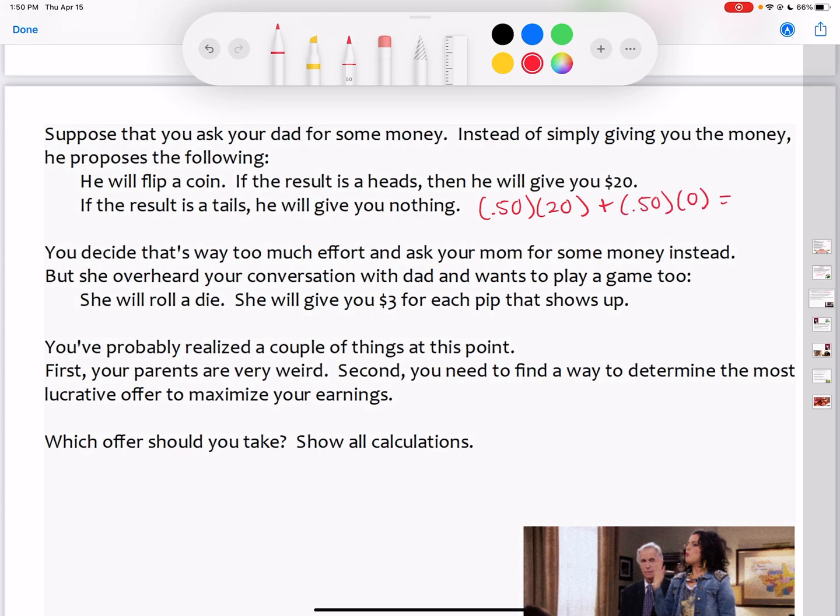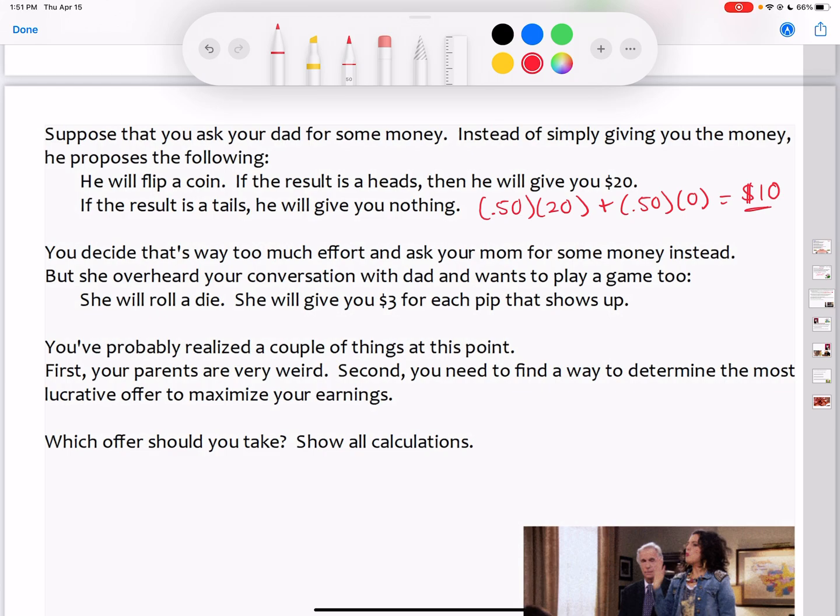When you put this into your calculator, you'll find that your expected value, if you were to repeat the process many, many times, is that on average you expect to get about $10. So even though you're gambling, you could get 0, you could get 20, if the process were repeated, you'd expect to be $10 ahead. You say, hey, that's too much effort, and you ask your mom for some money instead. She overheard your conversation with dad, and she wants to play the game too.